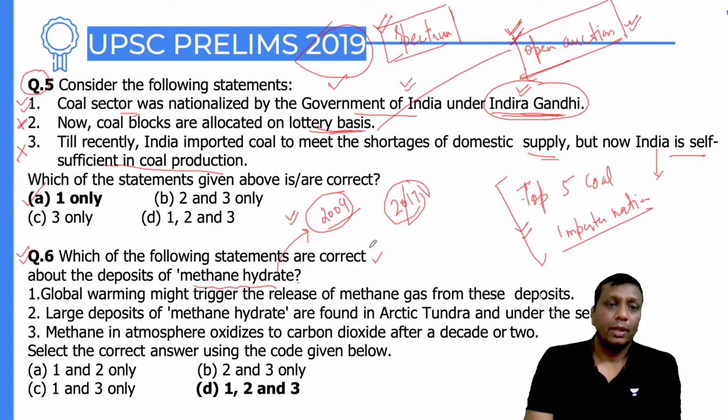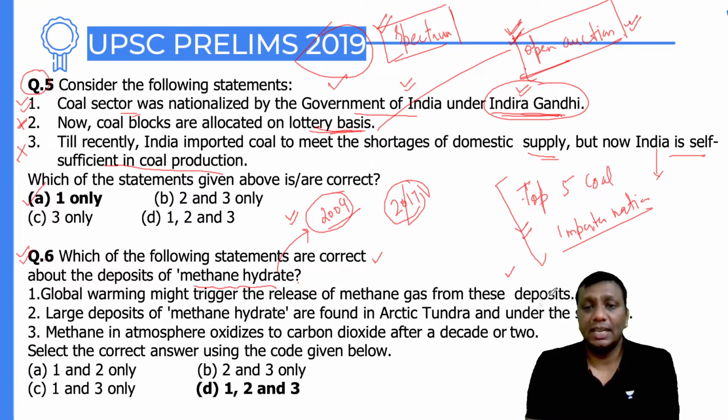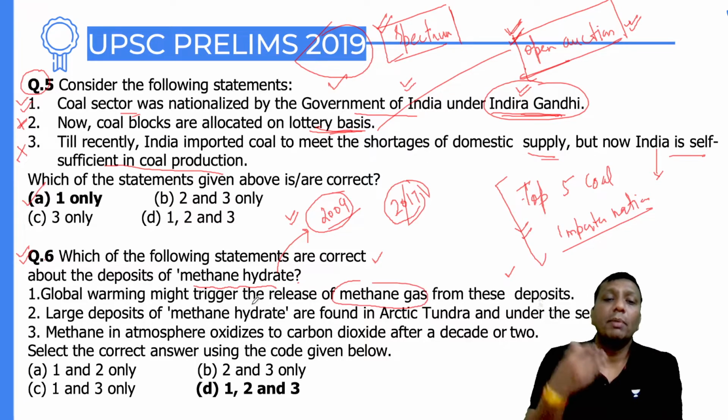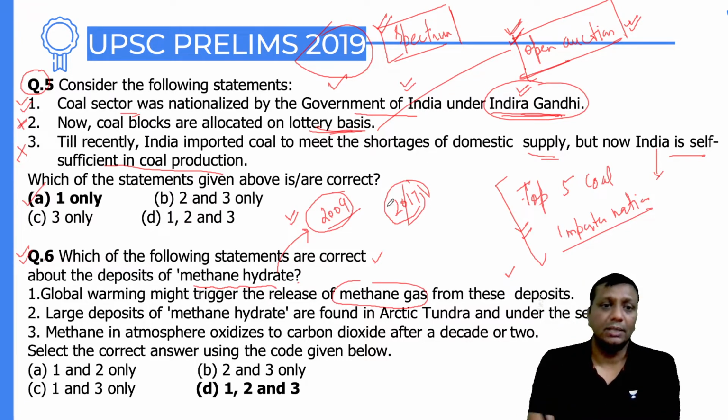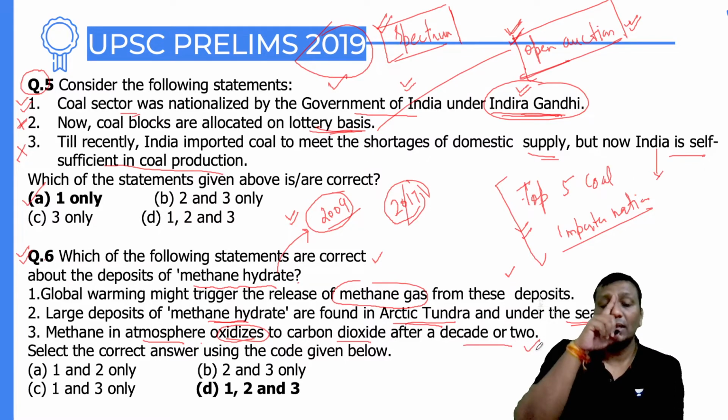See one thing, guys. Global warming might trigger the release of methane gas from these deposits. So wherever these methane reserves are available, because of global warming, the gas will come out into the atmosphere. Second, large deposits of methane hydrates are found in Arctic tundras and under the seafloor. That is the location of methane hydrates. Third, methane in the atmosphere, when it oxidizes, forms carbon dioxide after a decade or two. Now listen to the entire question, guys.